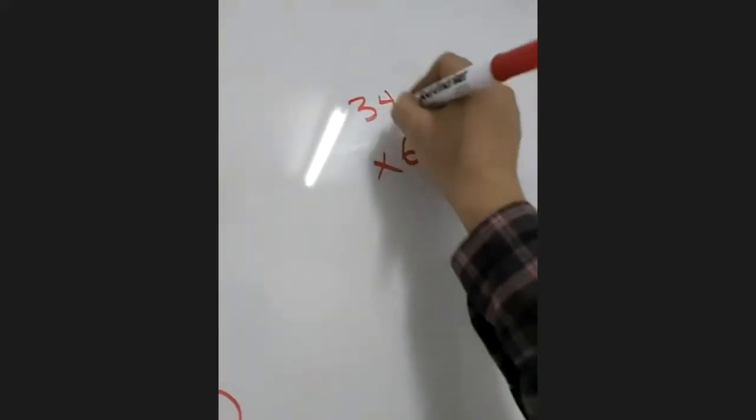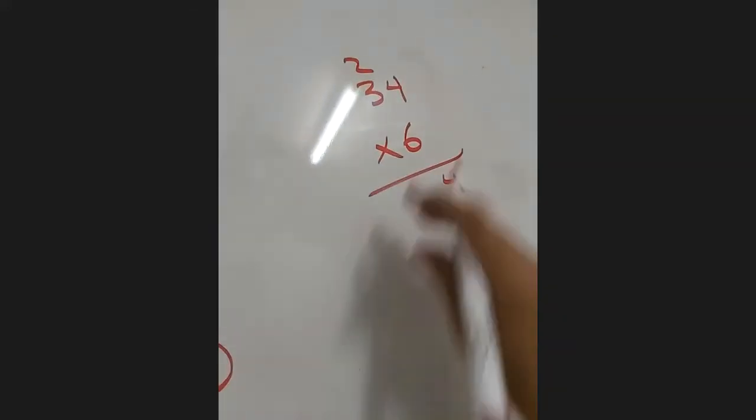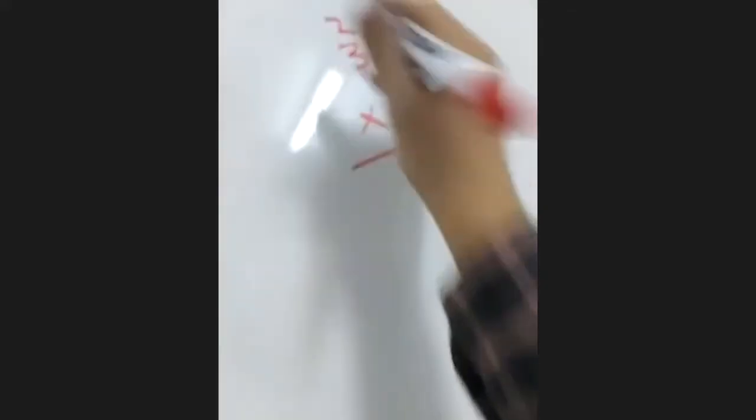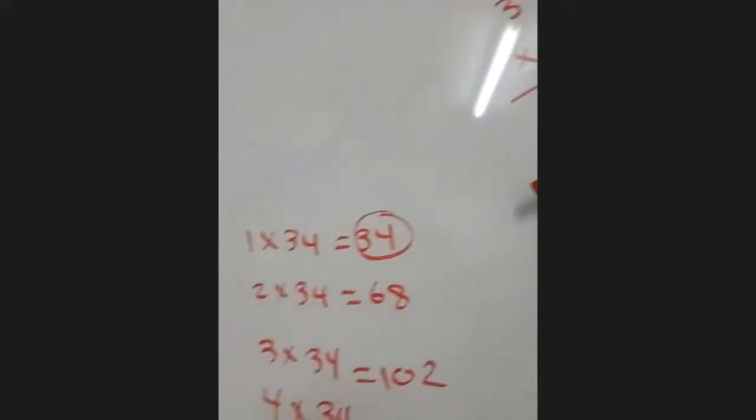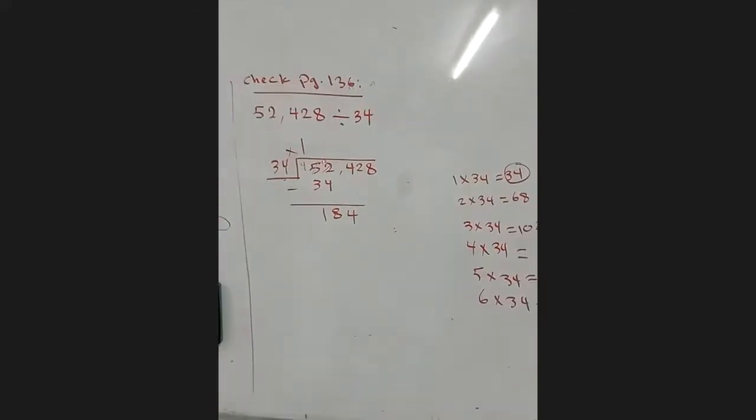Let's check 6, for example. I'm guessing, I don't know what the number is. 6 by 34. 6 by 4 is 24. 6 by 3 is 18, with 2, 20. So 204. I want 184. The 204 is bigger than 184.